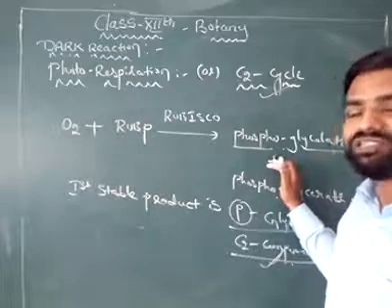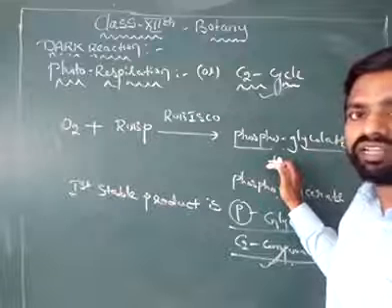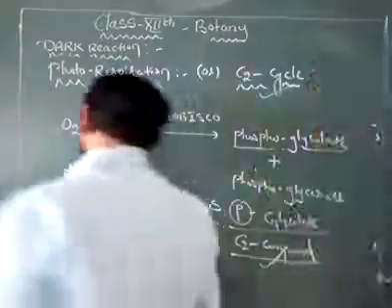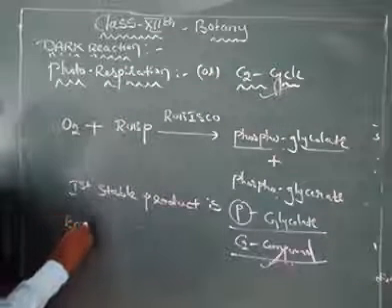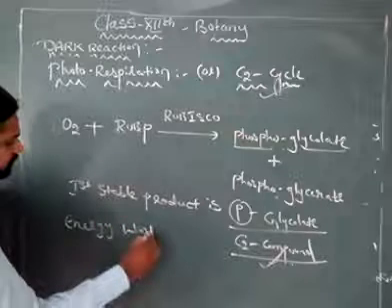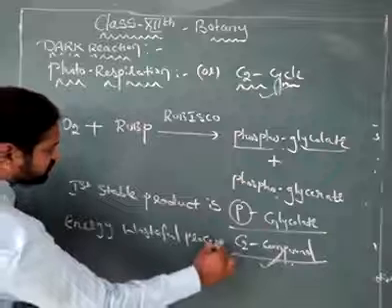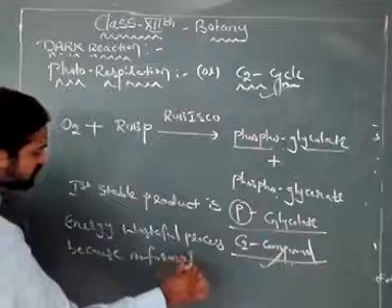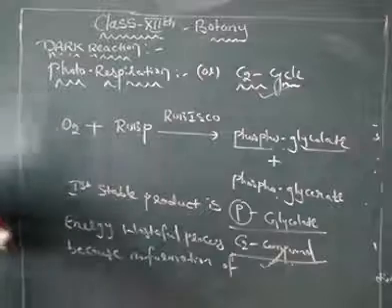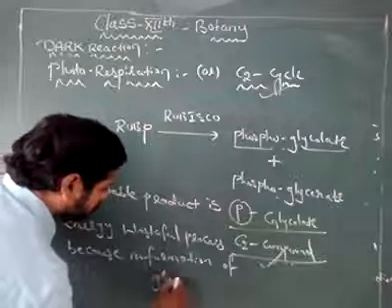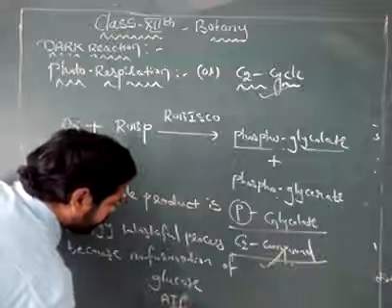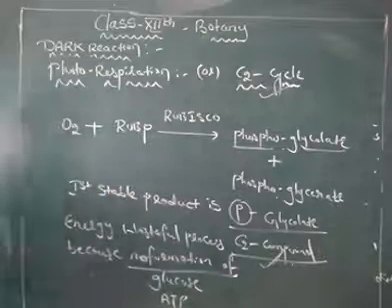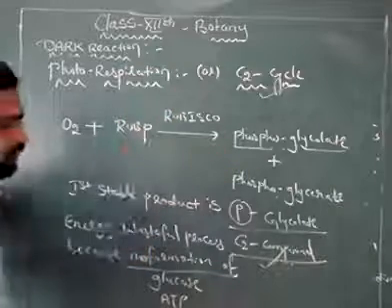As there is no formation of glucose, ATP or NADPH, this photorespiration or C2 cycle is an energy wasteful process.